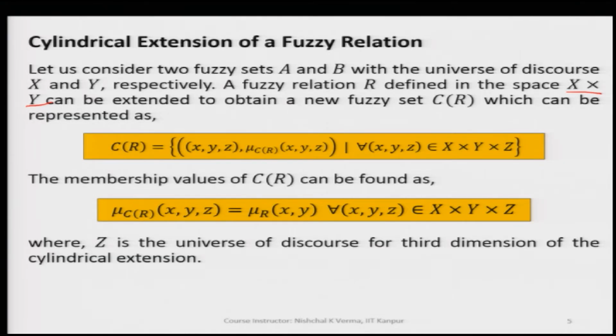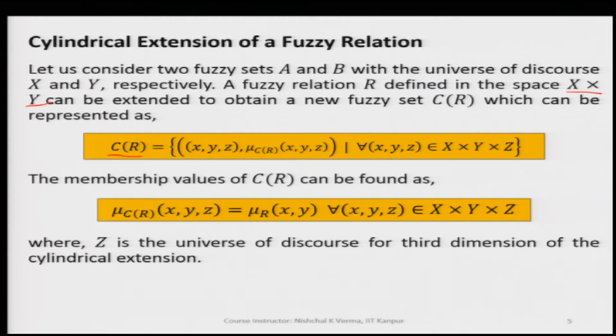This has the generic variables x, y, and if we are interested in extending the dimension, extending the generic variable, let us say z, we can go for it, and the cylindrical extension of R can be expressed by the C of R, which is here.